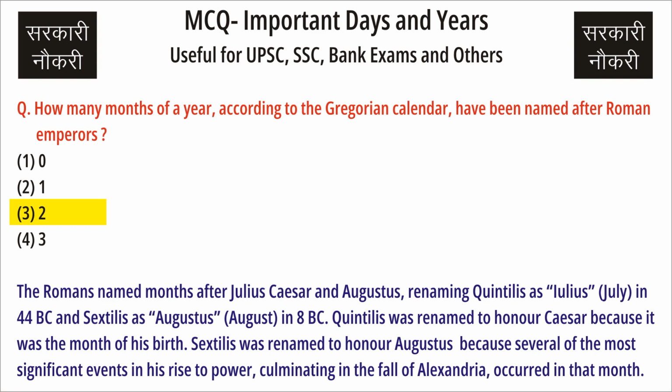Quintilis was renamed to honor Caesar because it was the month of his birth. Sextilis was renamed to honor Augustus because several of the most significant events in his rise to power, culminating in the fall of Alexandria, occurred in that month.